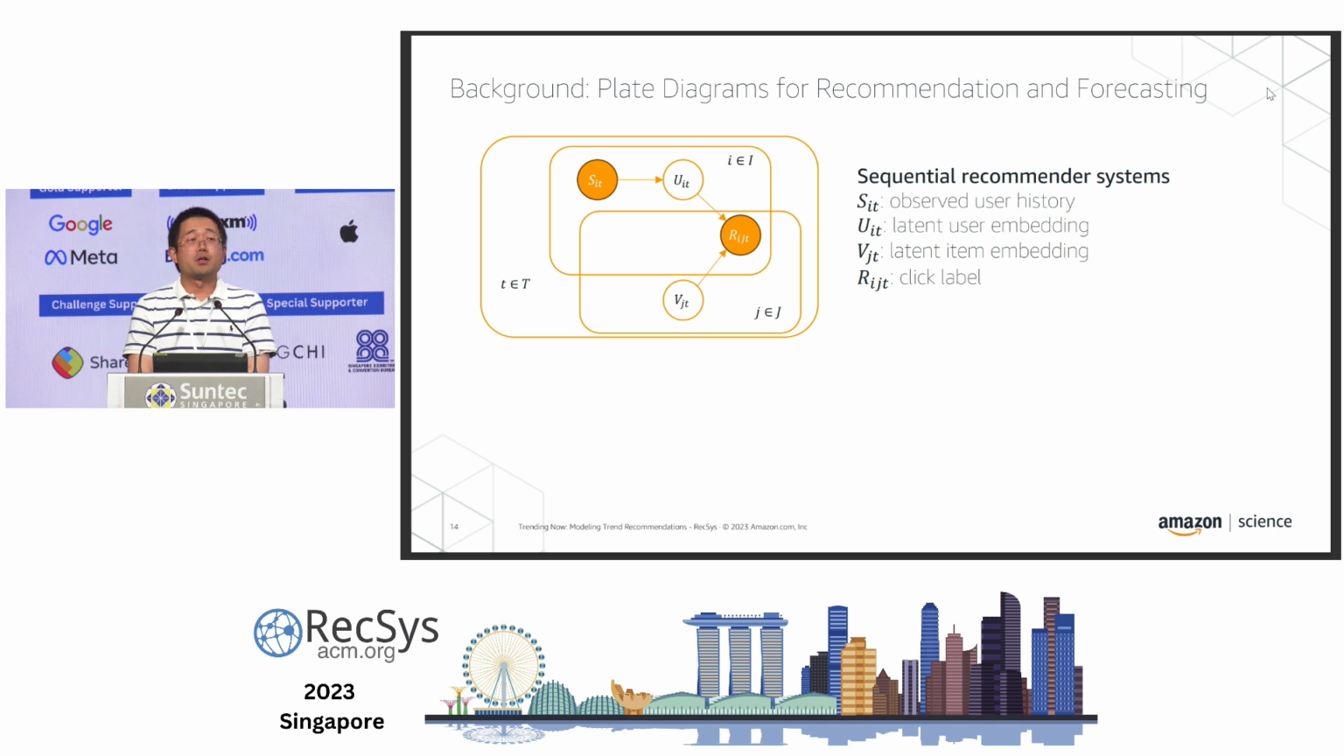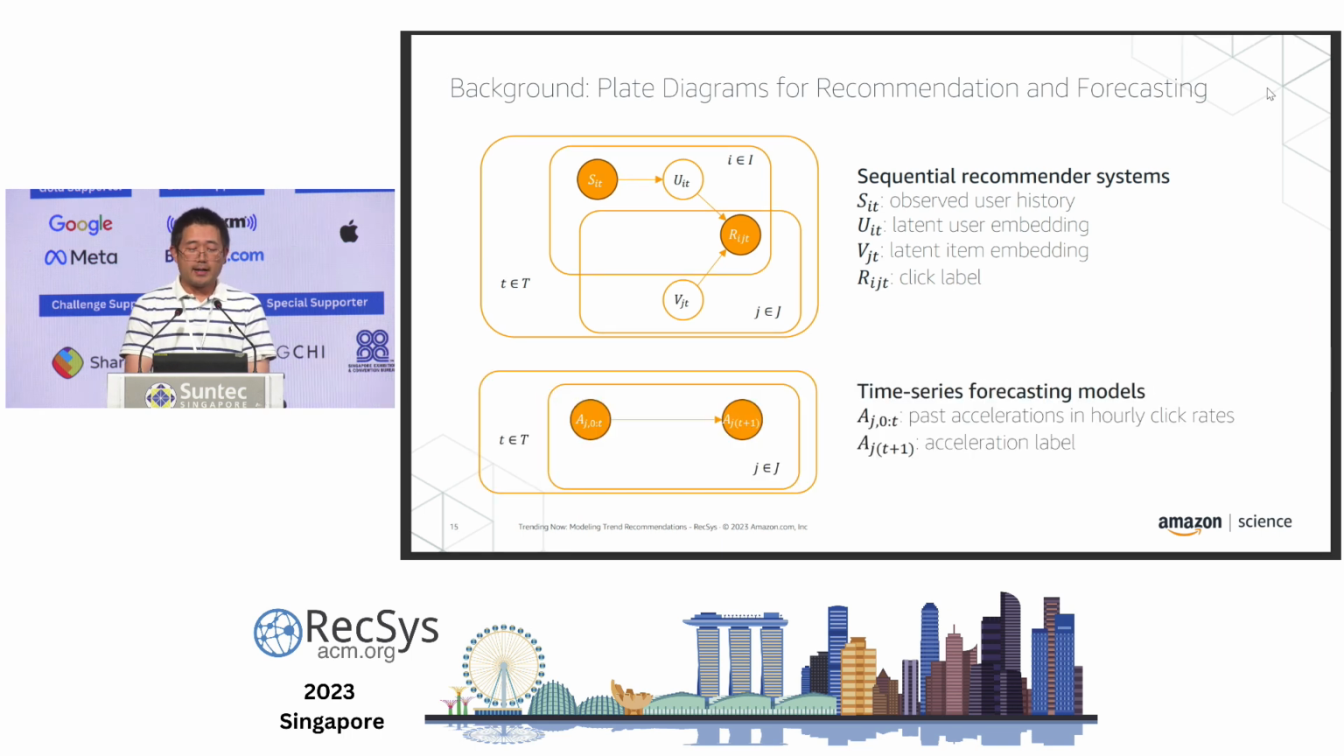This is pretty straightforward to explain. Here, SIT is the observed user history. With the observed user history, we derive a latent user embedding UIT. And we also learn a latent item embedding, VJT. Combined, we can predict the click labels in the future.